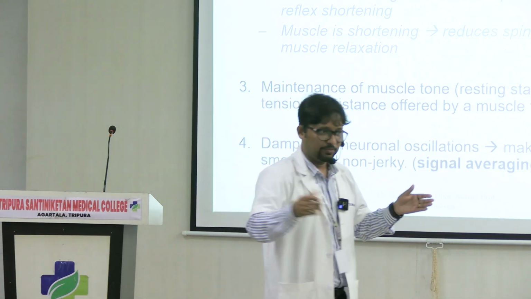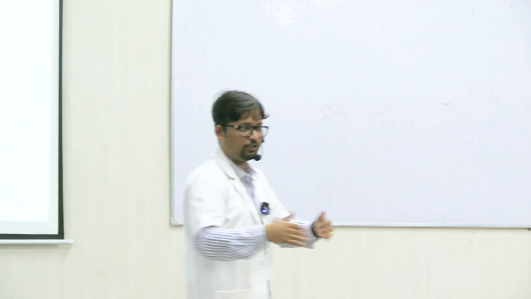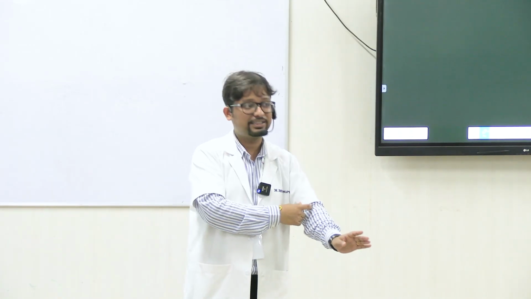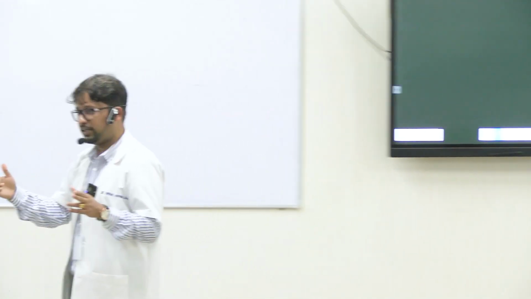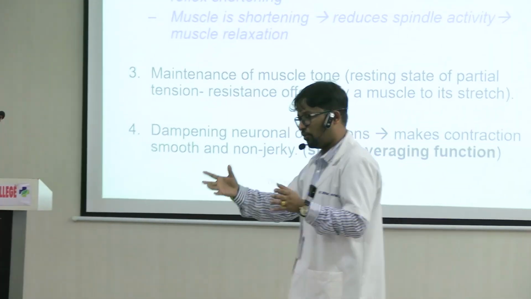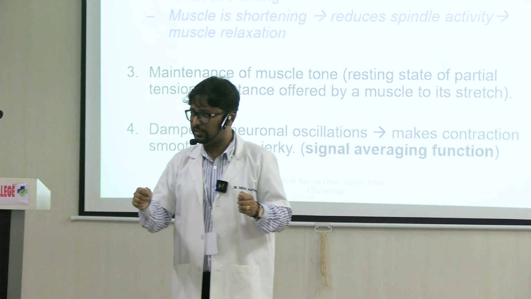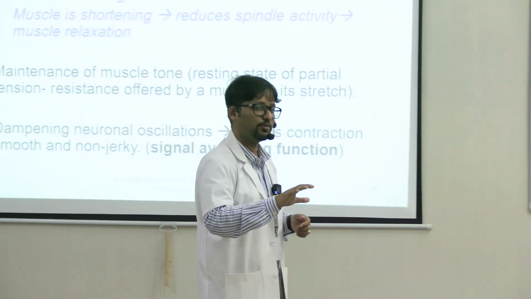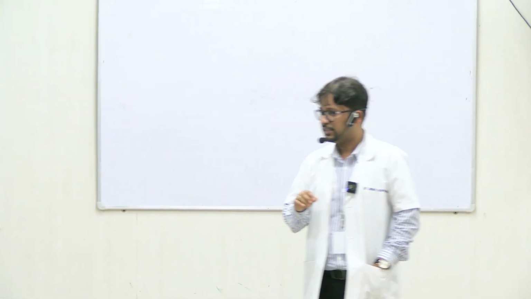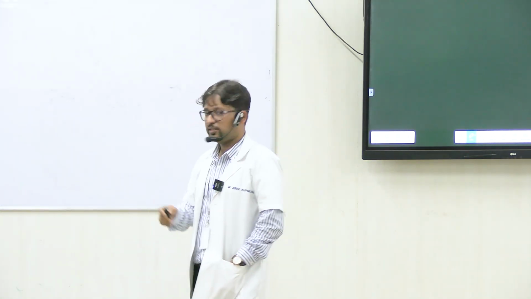So the length at which the muscle is in the body, the length of the muscle fiber in the living human body, is already at some amount of stretch between origin and insertion, at optimal length. If you cut off the bony attachments and put the muscle separately out of the body, the muscle will occupy or form a smaller length, right? So in the body, with its attachments, the muscle is already at some amount of stretch, and you see the beauty. It has to be like this, otherwise tone cannot be maintained. If there is no stretch, the stretch reflex circuit will not be active and there will be no tone.